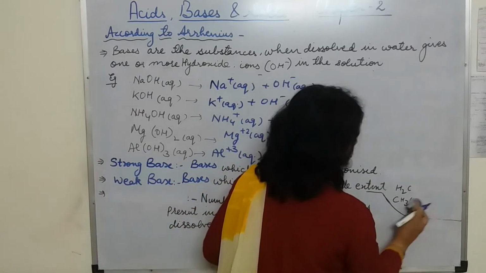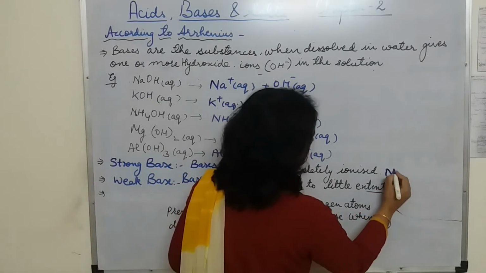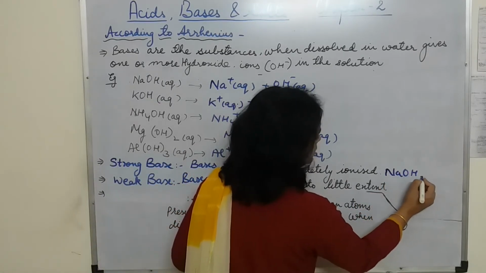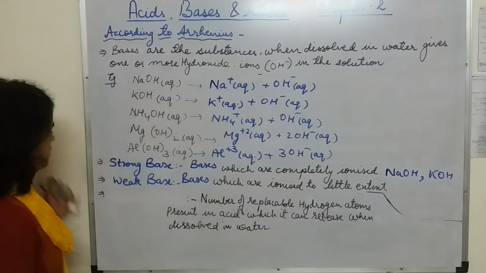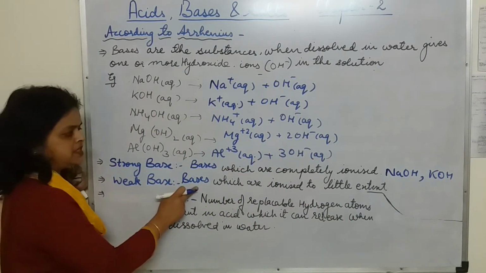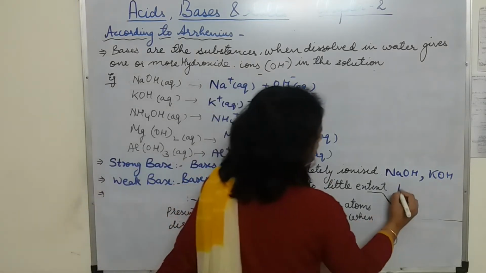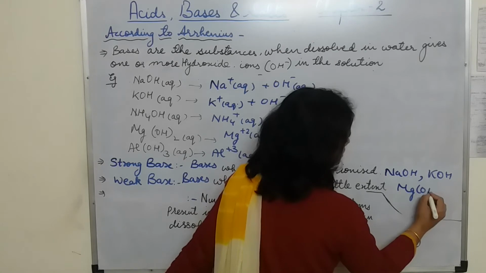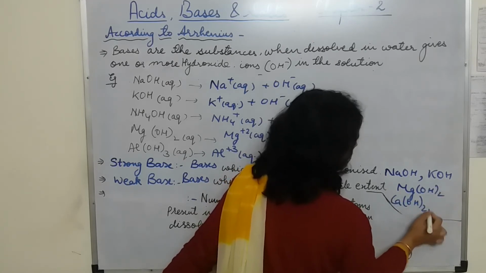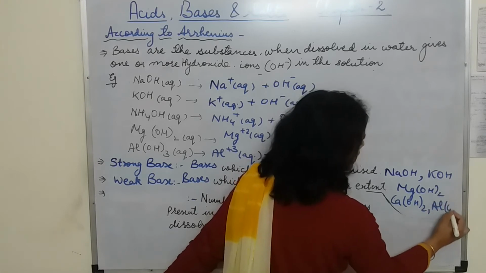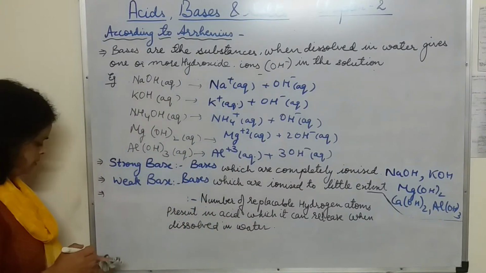The strong bases are NaOH, that is sodium hydroxide, and KOH, that is potassium hydroxide. Now weak bases are the bases which are ionized to a little extent, for example magnesium hydroxide, calcium hydroxide or aluminium hydroxide. All these are examples of weak bases.